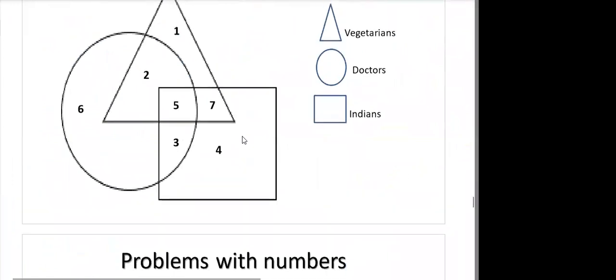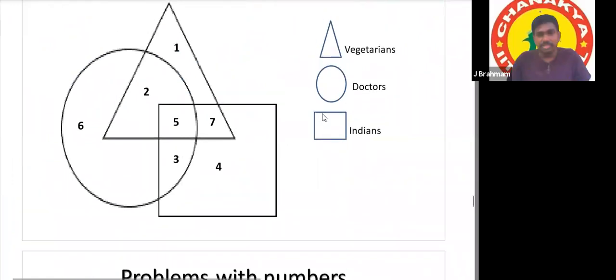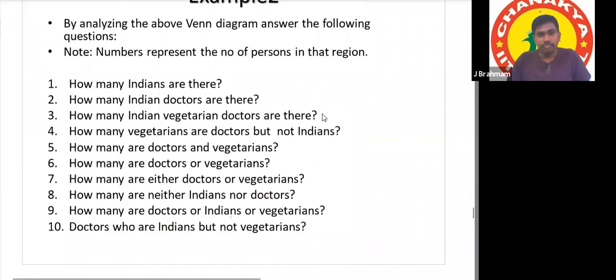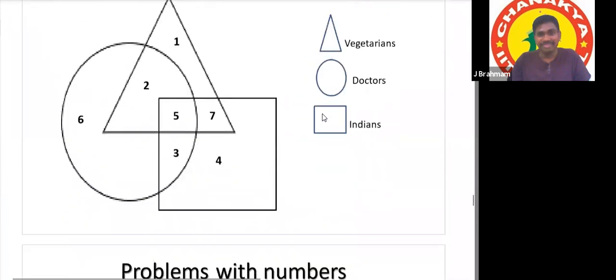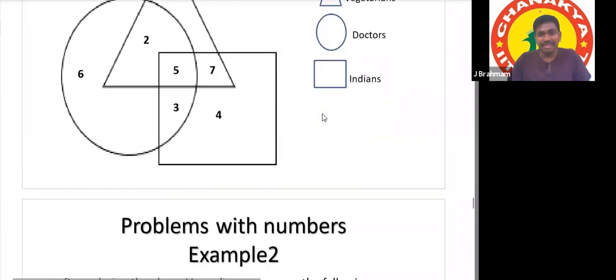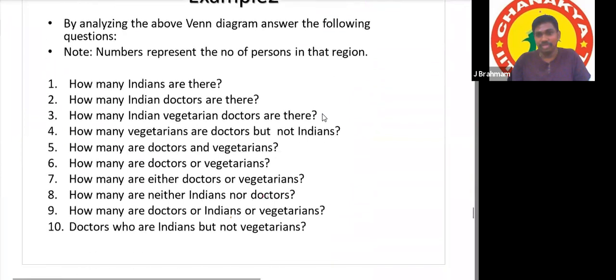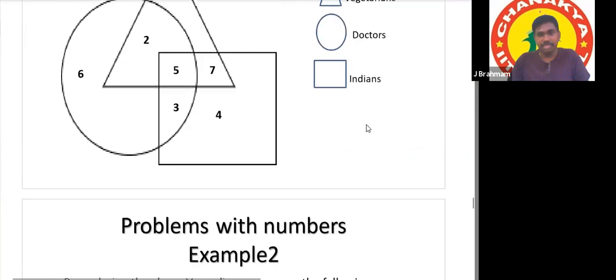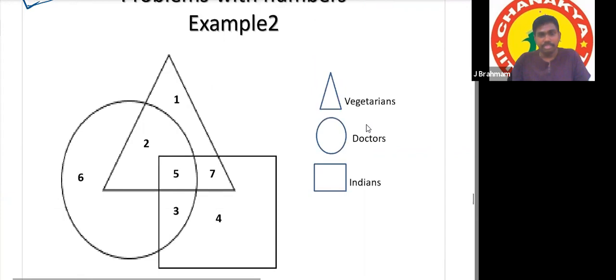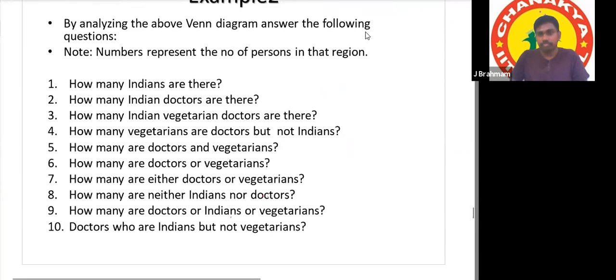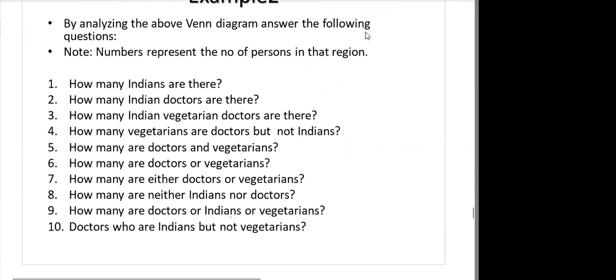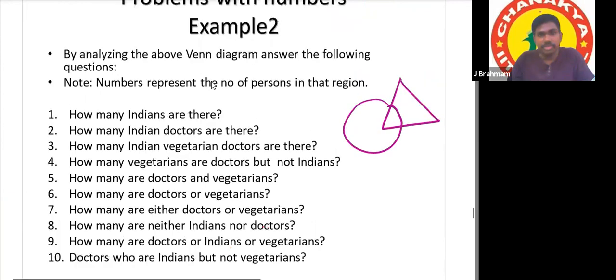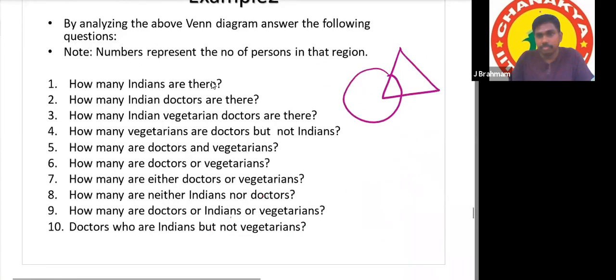Now answer this. Here is the diagram, and every time we should move from top and bottom. Let us do one thing. Here we'll zoom in. In this empty space, we'll draw the diagram: circle, triangle, and square.